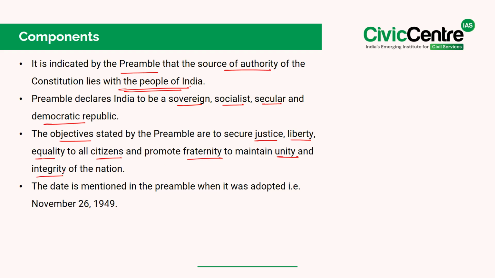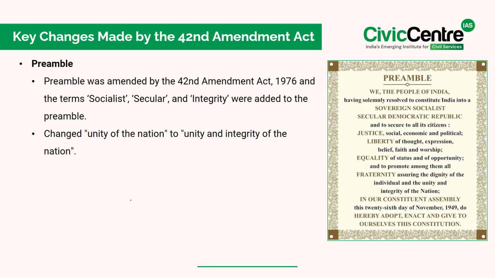And lastly, the date is mentioned in the preamble when it was adopted. That is, the date is 26 November 1949. Few key changes were made to the preamble by the 42nd Amendment from the original constitution. So, the terms socialist, secular, and integrity were added to the preamble through this amendment, and it further changed the unity of the nation to the unity and integrity of the nation.